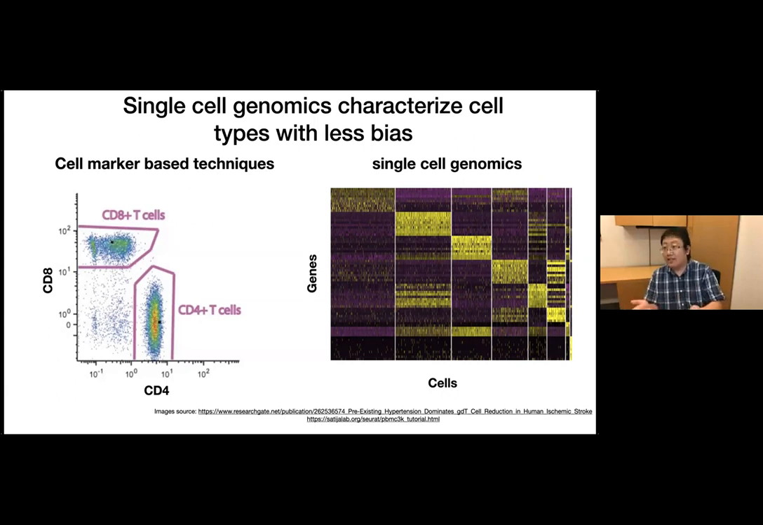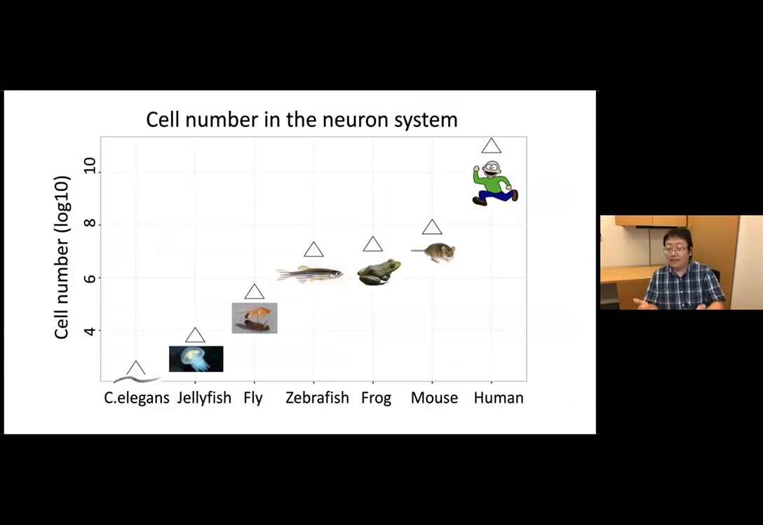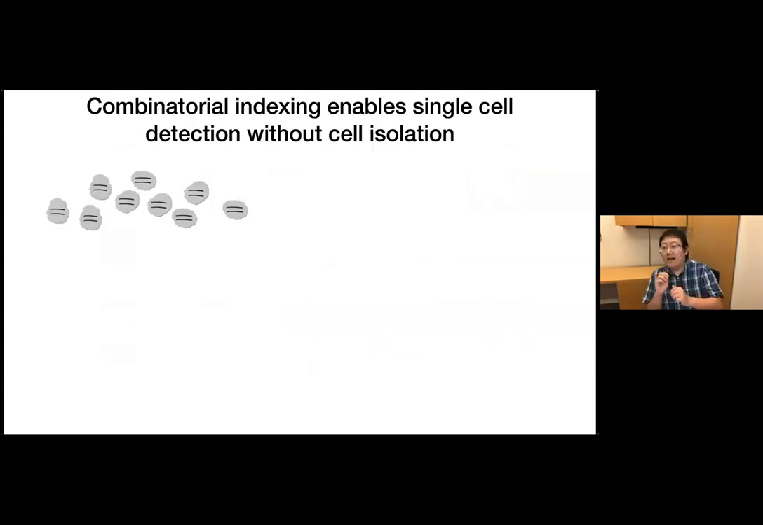But there's a key limitation for single-cell genomics. For example, if you just check the cell number in the nervous system, we have hundreds to thousands to even millions to even billions of cells in the real biological system. But the throughput of current single-cell genomics is mostly limited to several thousand cells in a single experiment. This makes it very challenging, for example, to identify rare cell types or to compare the cell state changes across many different samples. So our first goal is to develop a high-throughput single-cell genomic approach to get over this limitation.